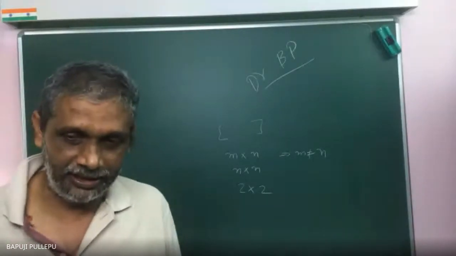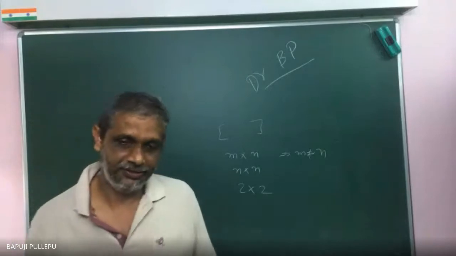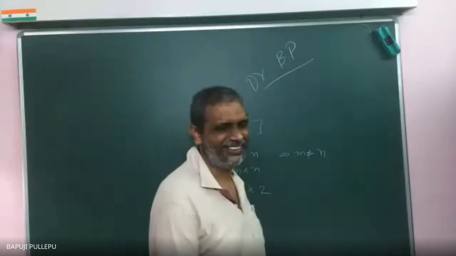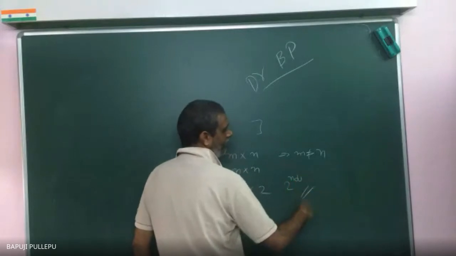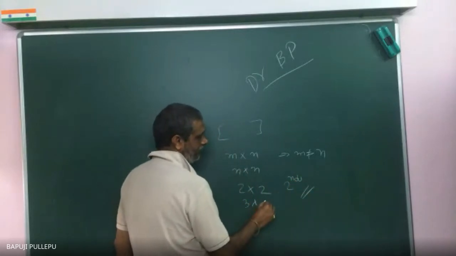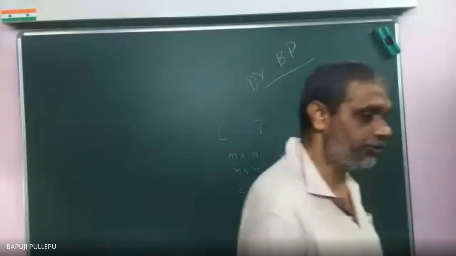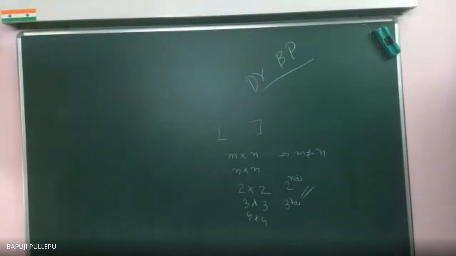Square matrix of order 2, second order matrix. 3 by 3 means third order matrix. 4 by 4 means fourth order. If you say fourth order, it means 4 by 4. These all you are familiar with.